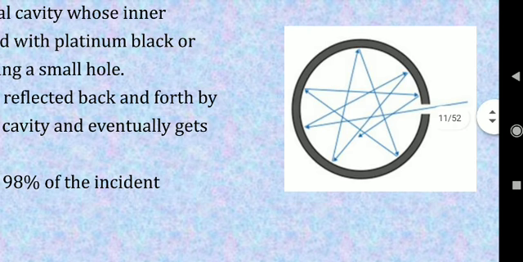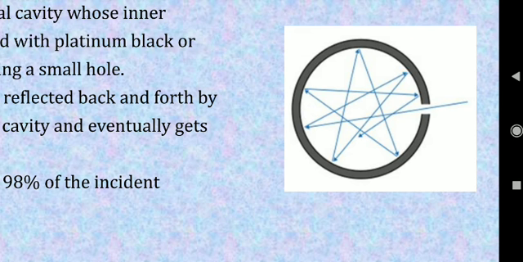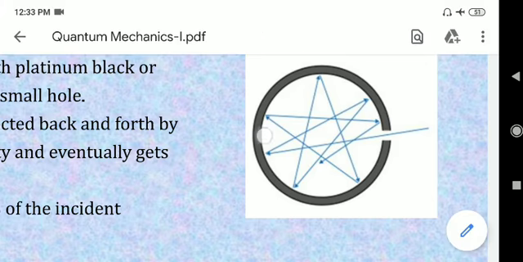Whenever we coat the lamp black, we generally make a conical shape over here, so that whatever radiation is incident in this direction will be reflected in all directions. It should not be reflected in the perpendicular direction, because then the radiation will go away. So in order that all the radiation is absorbed by the black body, a conical shape is made over here.